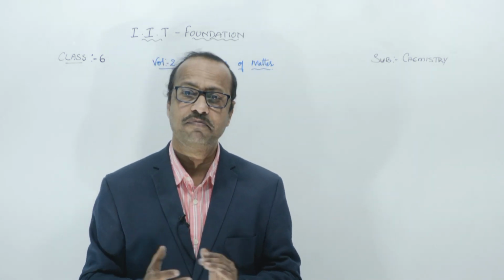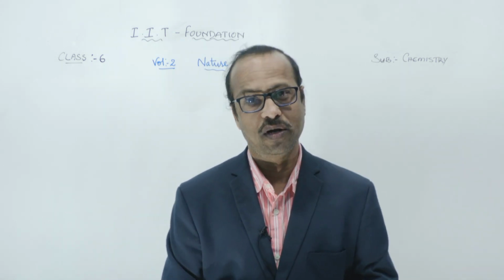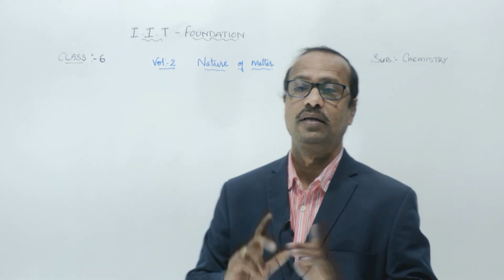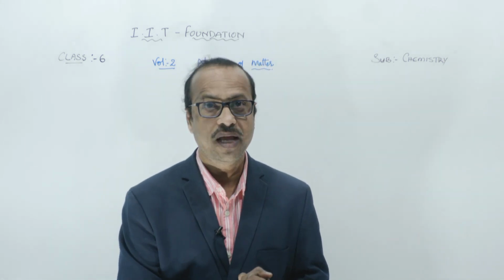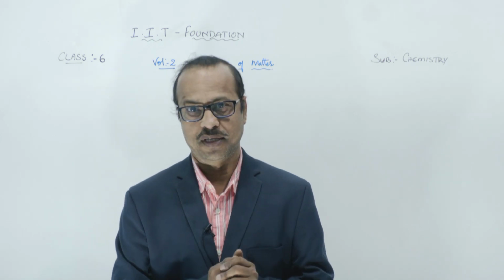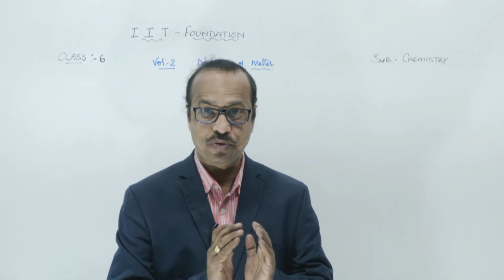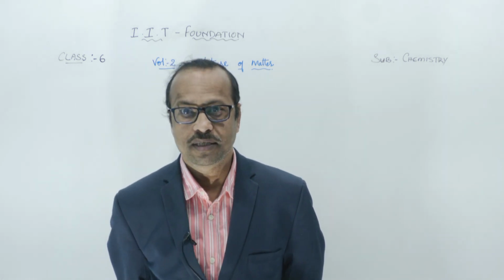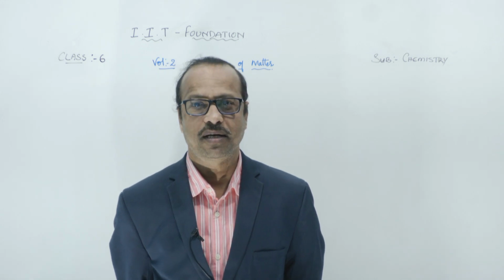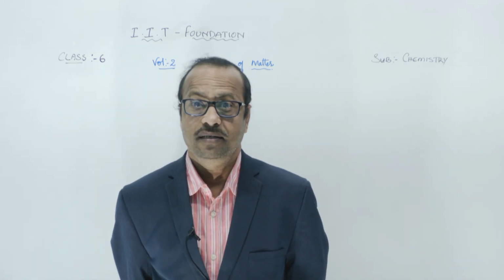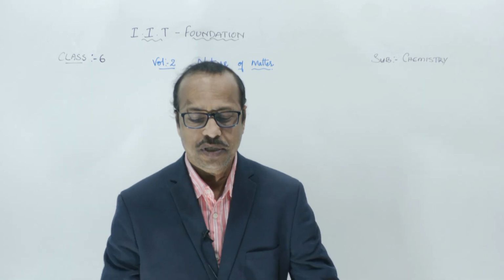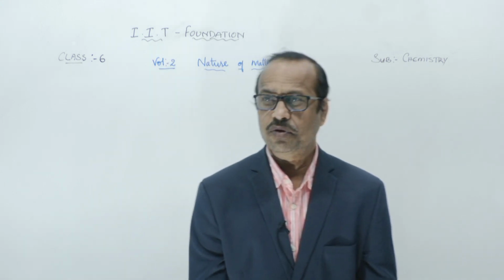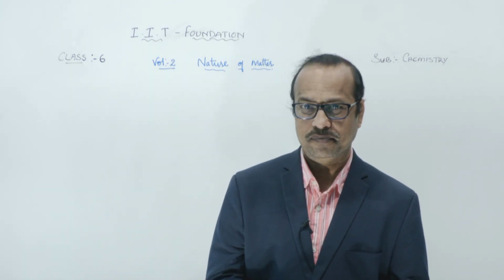Now turn around in your classroom and see whatever materials are there, and classify whether they are matter or not. Here I have an electric bulb. Is it a matter? Yes. Here I have an AC. Yes, this is also matter. Anything which has a mass and occupies space is called matter. Whatever you see around you comes under matter.